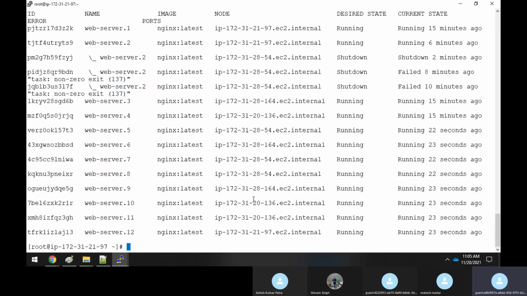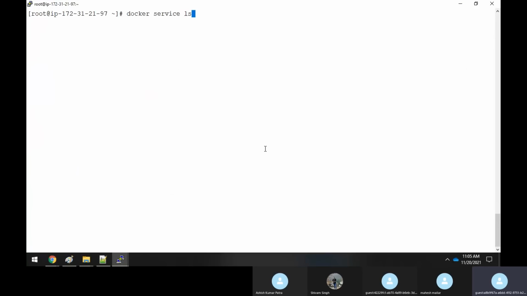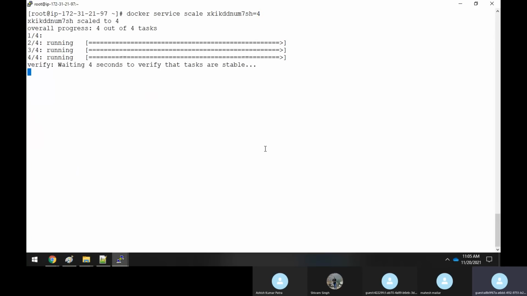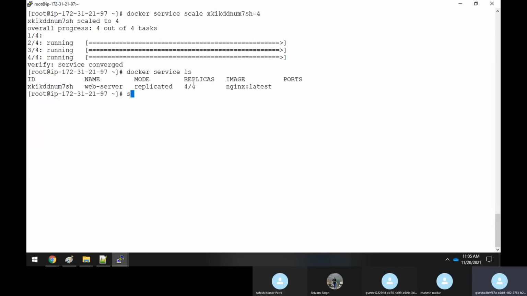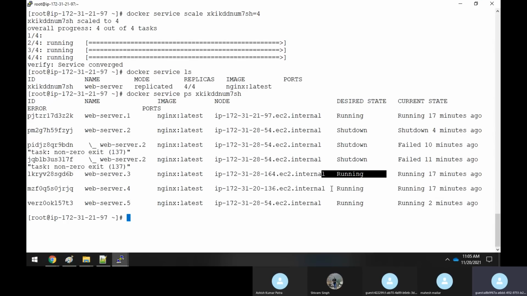If you say, Rajesh, I don't want 12 containers, I want to scale down to 4, no problem. You have to give the same command, but give 4 instead. Now if you run docker service ls, it has come back to 4. Again, docker service ps, specify this ID, and you can see 1, 2, 3, 4. Clear? I think we will stop it here.